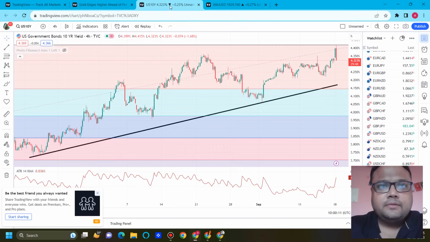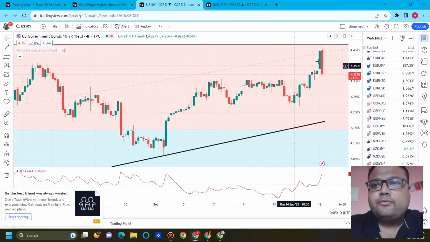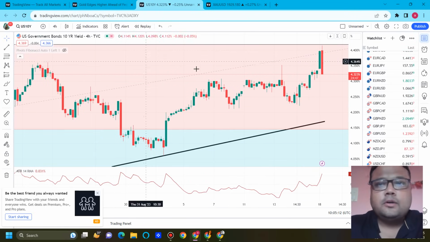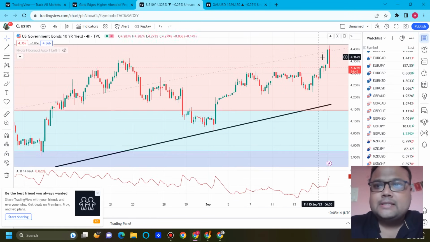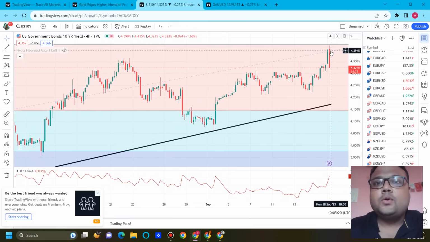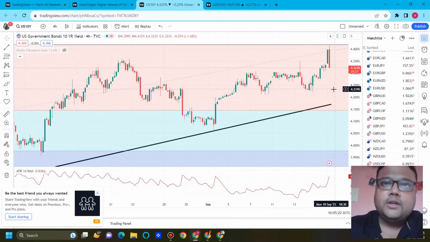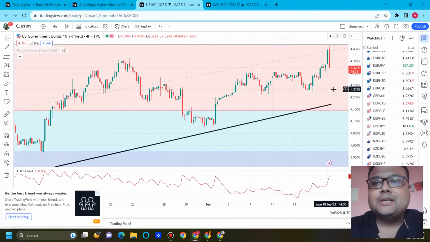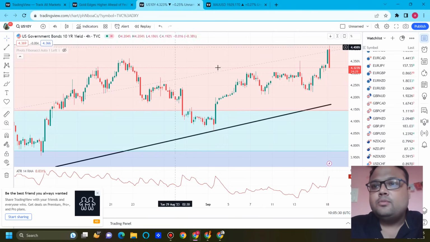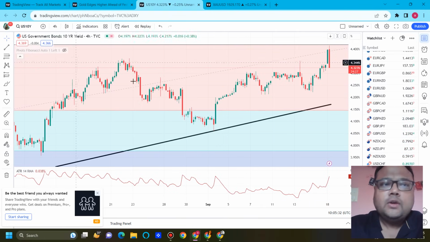And the reason is there is a big fall on the chart of US government bonds, and you can see that there's pressure on the chart of bonds and we can see the impact on the chart of gold. So if the fall continues, high chance is that the rise on gold will be seen. Gold will show further upside. So the next move on the chart of US government bonds will be important.